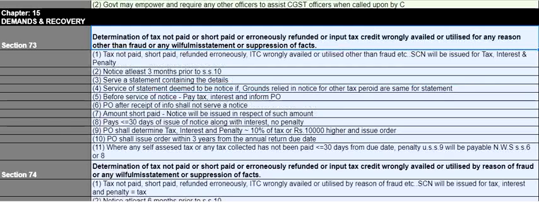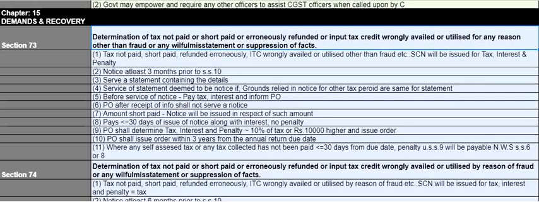So section 73 and 74 are important sections in the whole GST Act, only for the reason that it is being referred everywhere in this whole GST Act. Okay, section 73 deals with determination of taxes other than fraud cases, and section 74 deals with fraud cases. So determination of taxes not paid or short paid, erroneously refunded, or ITC wrongly availed or utilized for any reason other than fraud or other than willful misstatement or other than suppression of fact.